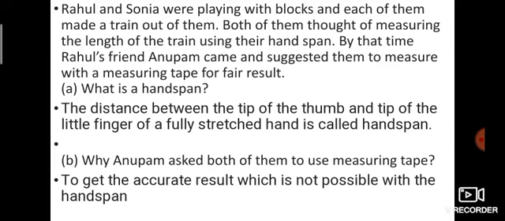The distance between the tip of the thumb and the tip of the little finger of a fully stretched hand is called handspan. Why did Anupam ask both of them to use a measuring tape to get the accurate result, which is not possible with handspan? Because this is different for each and every one. So we should not calculate the measurement using our handspan. If you take a measuring tape, it does not change. That's why Anupam said that.